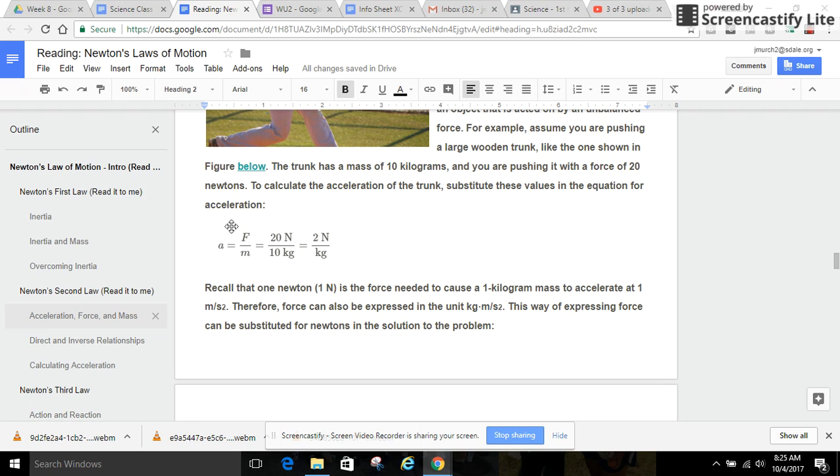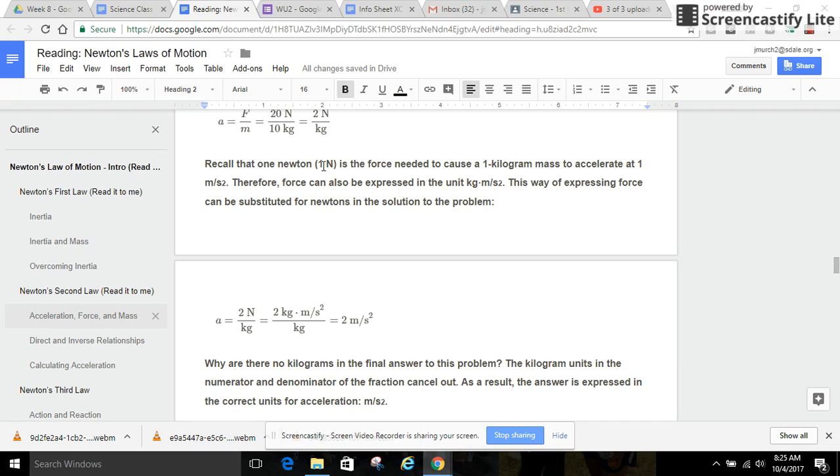The formula for acceleration is a equals F over m, so you would just plug in these two values. Up here it gave you 10 kilograms for mass, so that's going to go down here, and it gave you a force of 20 newtons here, which results in 2 newtons over 1 kilogram.